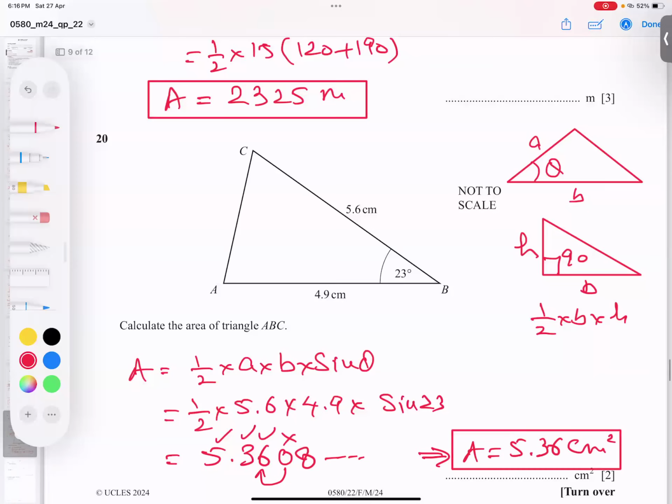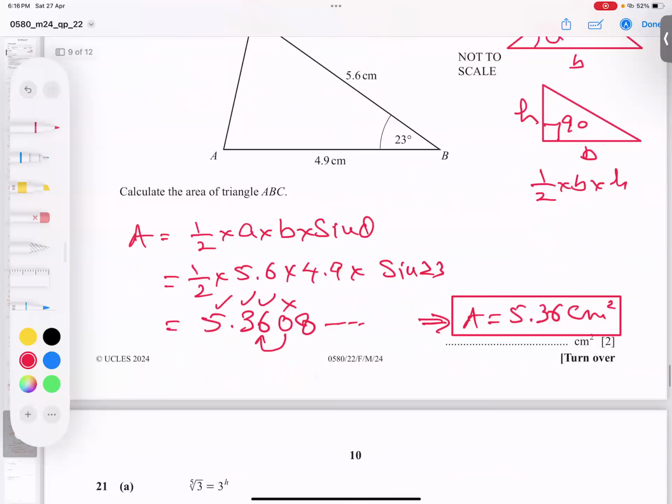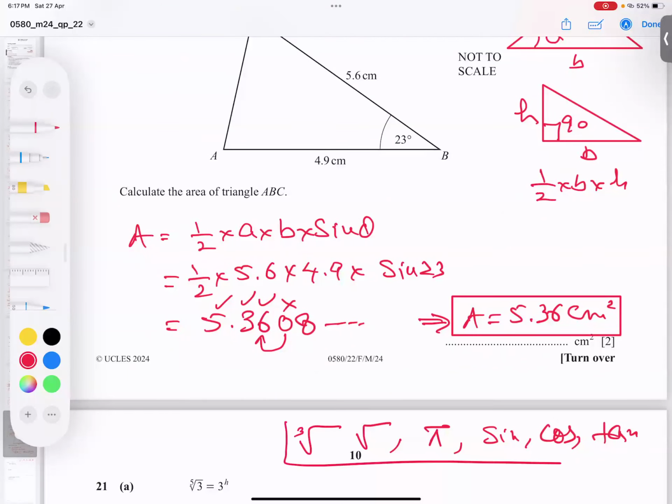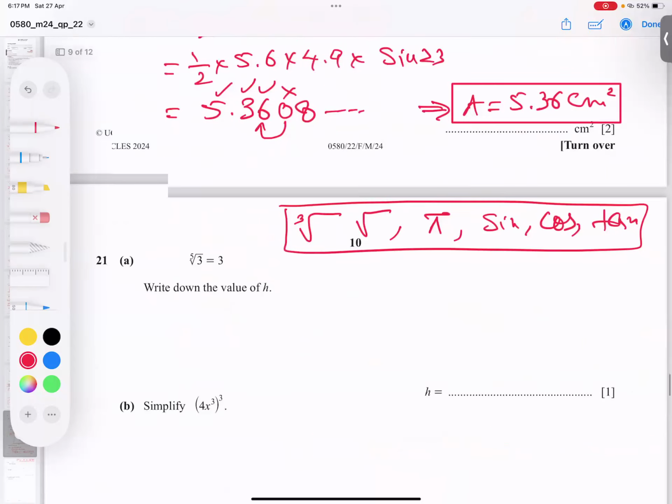Just as knowledge, whenever pi is involved in the question, whenever sine, cos, or tan is involved, or even root or cube root is involved, these kinds of questions always give recurring numbers. Some fractions also give you recurring numbers. That is why you should be careful regarding these.